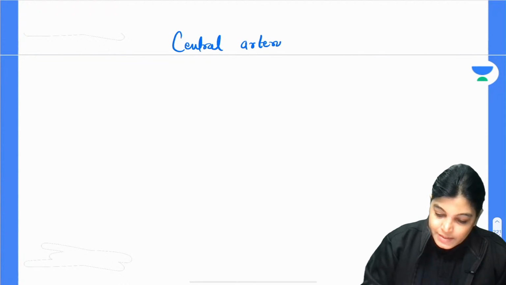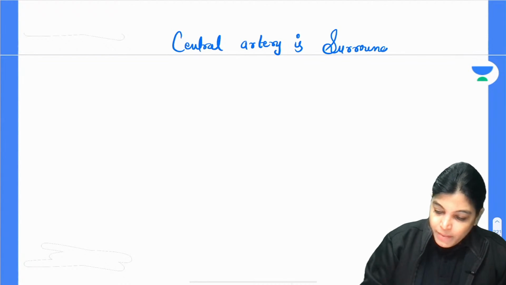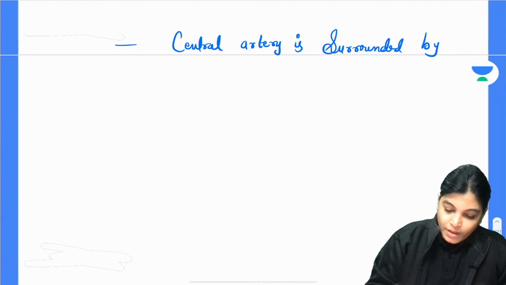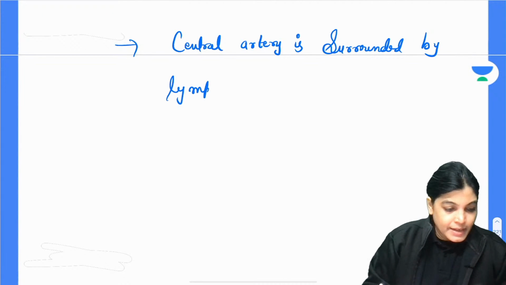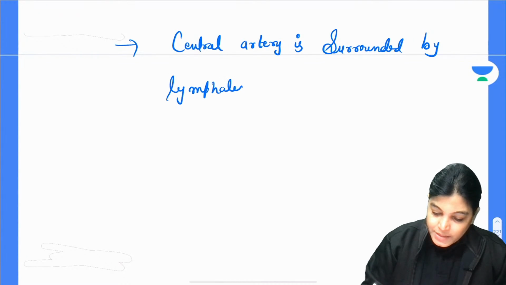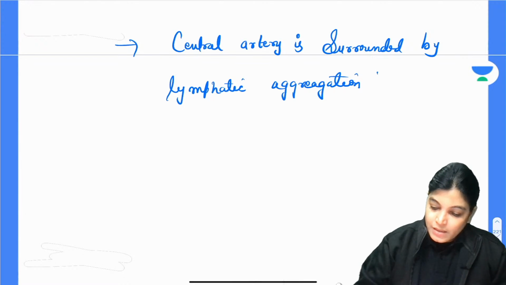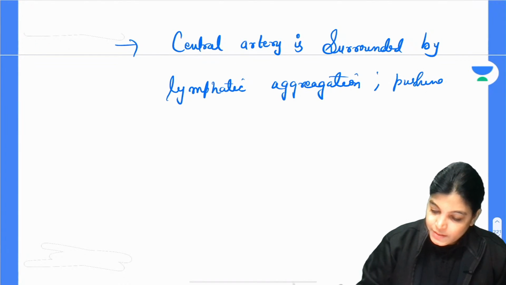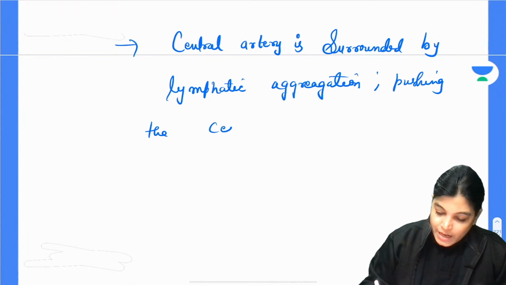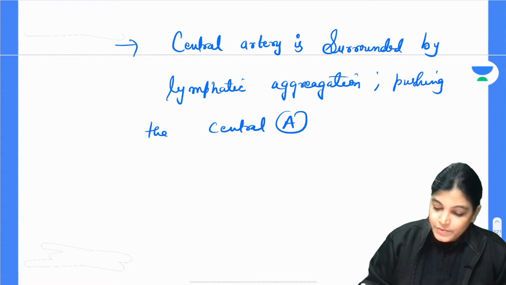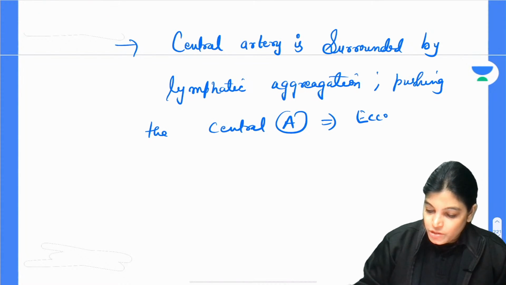Central artery is surrounded by lymphatic aggregation, pushing the central artery to which position? Eccentric position, pushing it to eccentric position,